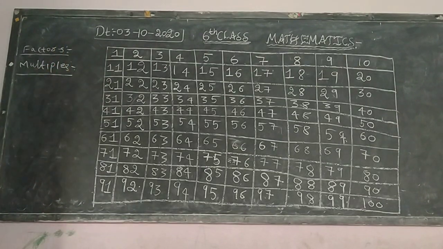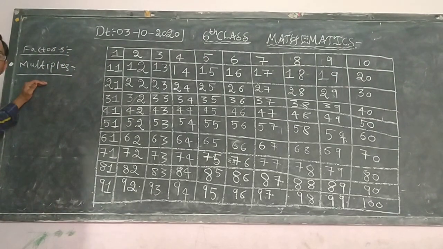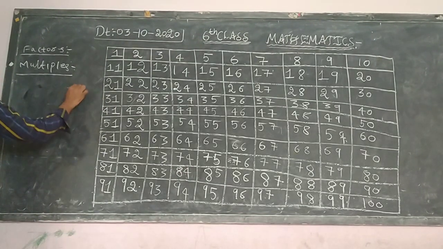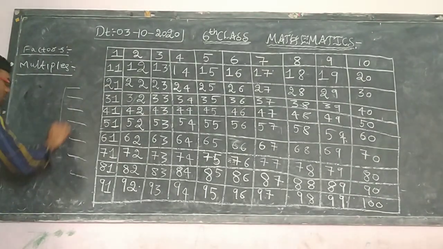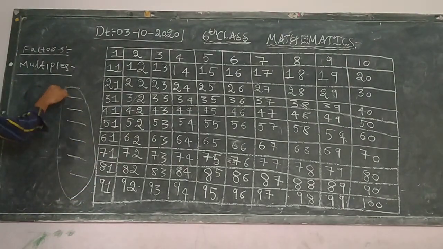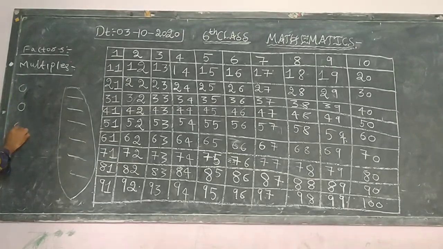Multiples means if you take any single digit number, you know the multiplication tables very well. All the results you get in the multiplication table are called the multiples of that particular number.